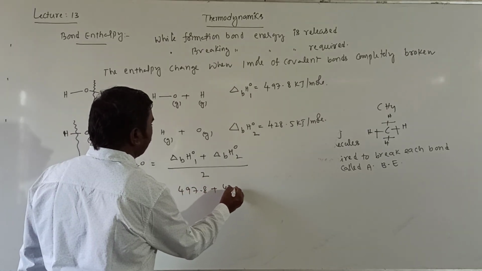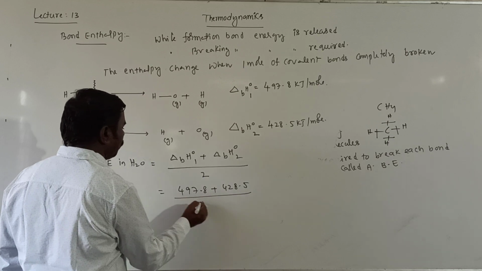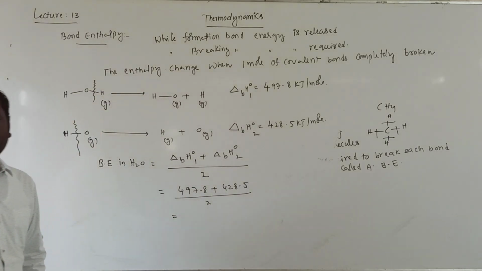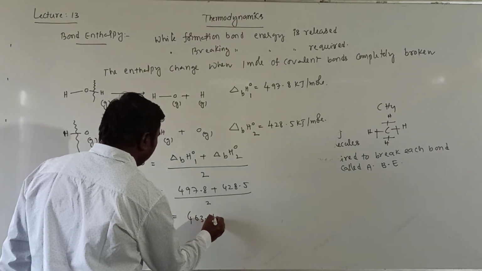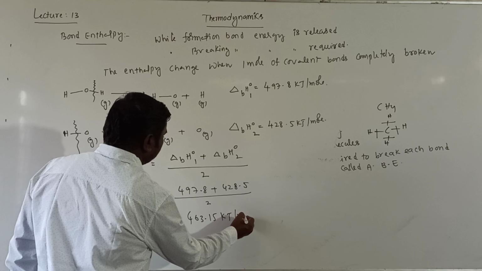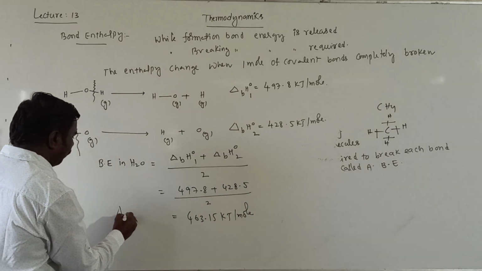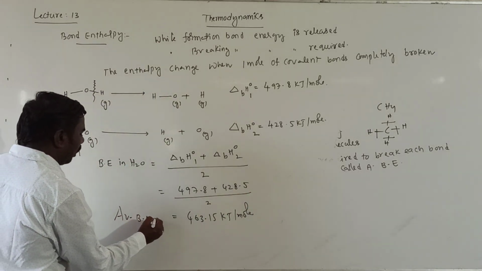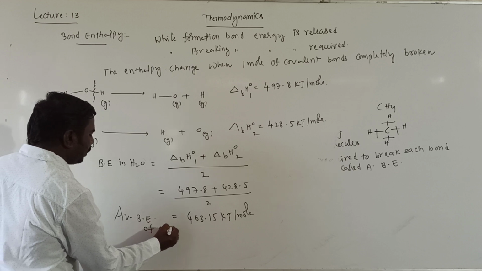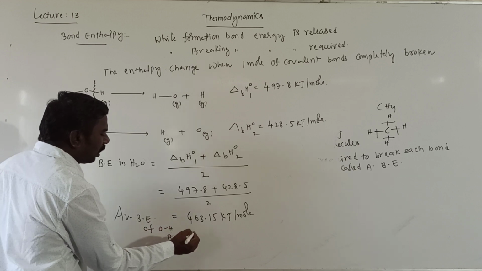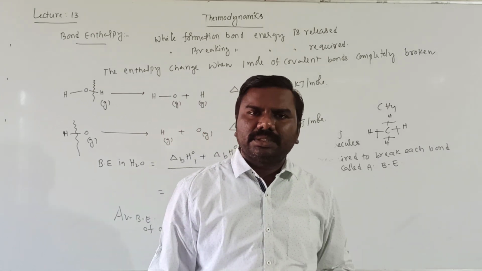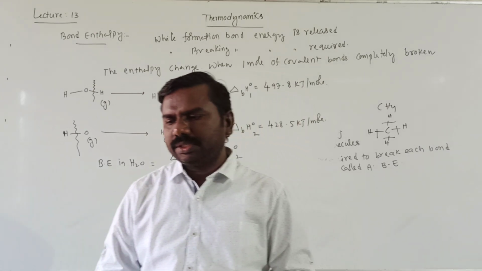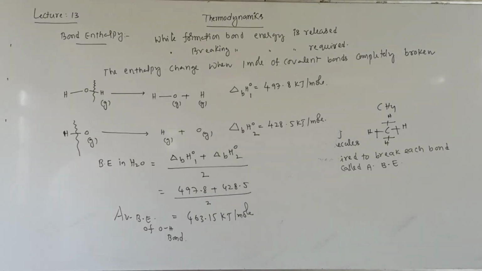Then we will get 497.8 plus 428.5 by 2. By solving this, you will get 463.15 kilojoule per mole. This is the average bond enthalpy of the OH bond in water. This is the value we need to say. We can say very easily, right? So this is the average bond enthalpy.